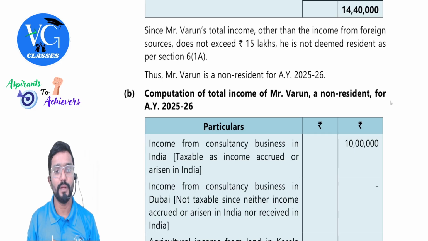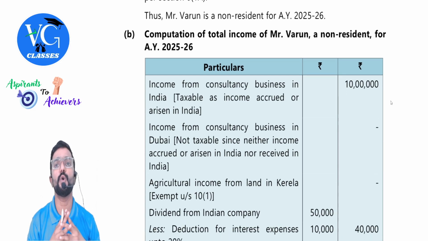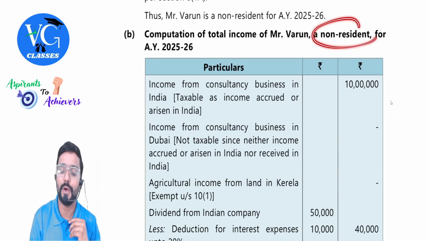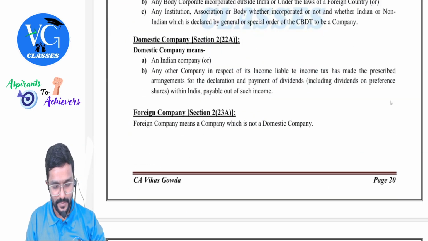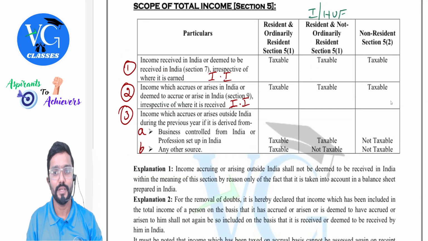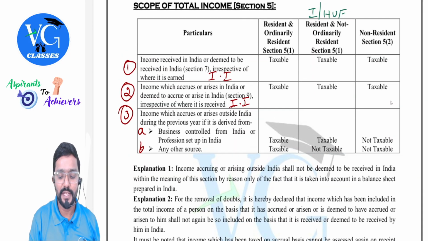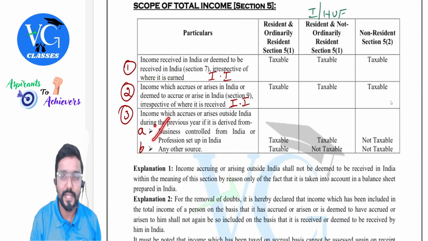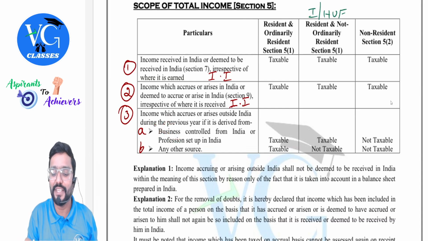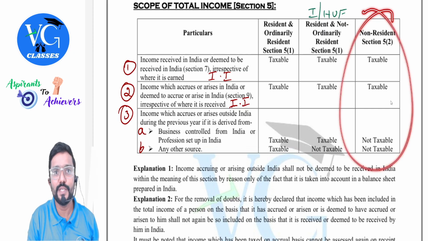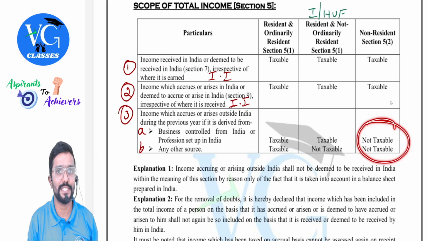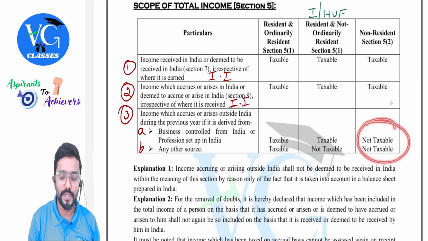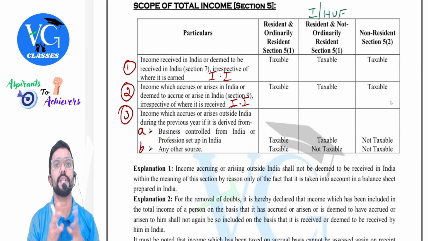Okay, sir. Now, they have also asked you to calculate the total income of the assessee. Now, who is he? Non-resident. Guys, if he is a non-resident, please be careful. I am just playing around with the provision. If he is a non-resident, then this will not come. Sir, the profession is set up in India. No, sir. Observe this column. Only income earned in India or received in India is taxable, whereas income earned and received outside India is not taxed. So this will not come if he is a non-resident.